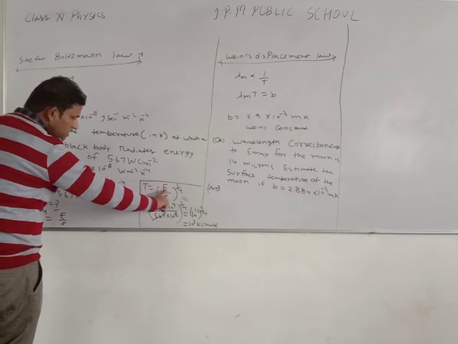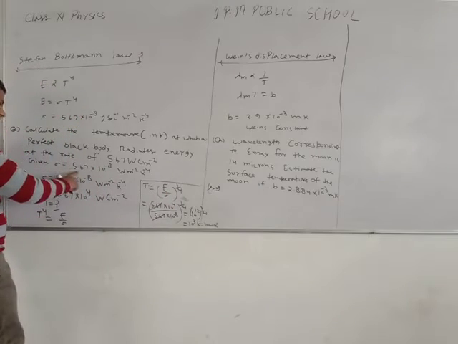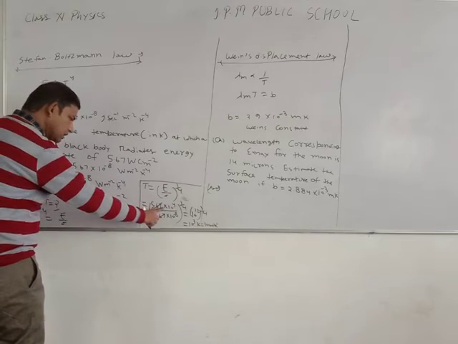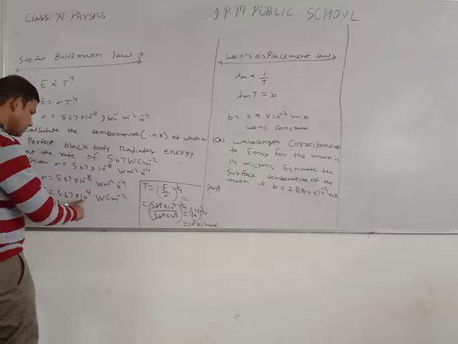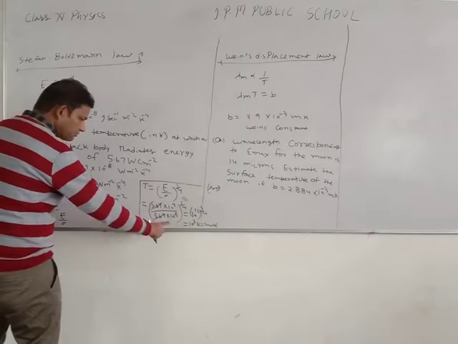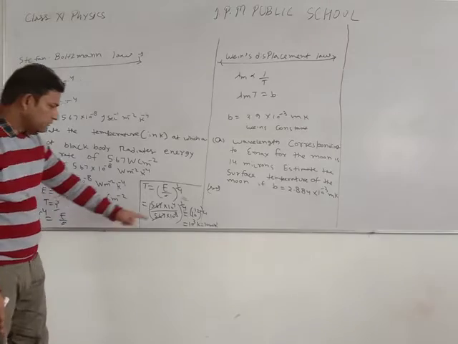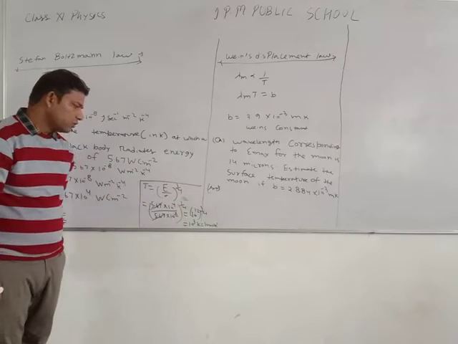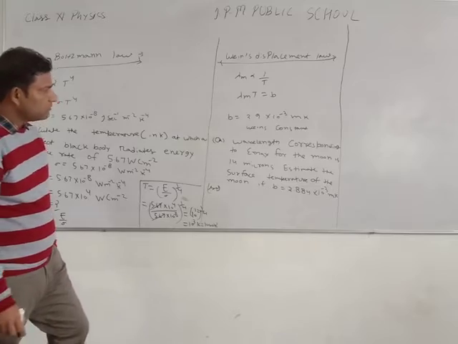Then the formula is E upon sigma whole power 1 upon 4, and the value of E is 5.67 into 10 to the power 4, and the value of sigma is 5.67 into 10 to the power minus 8. 5.67 is cancelled by 5.67, then 10 to the power 12 and whole power 1 upon 4, then 10 cube Kelvin. It means 1000 Kelvin is the answer.